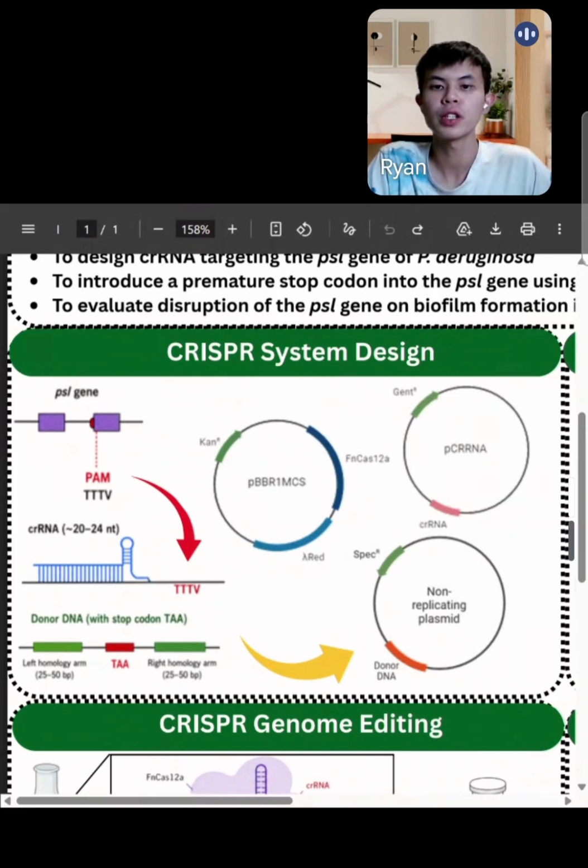The final step is to prepare three different plasmids, which include cRNA expression vector with cRNA and gentamicin antibiotic resistant gene inside, pBBR1 MCS derived vector with Cas12a protein, sigma red recombinase, and kanamycin antibiotic resistant gene inside, and non-replicating plasmid with donor DNA template inside.